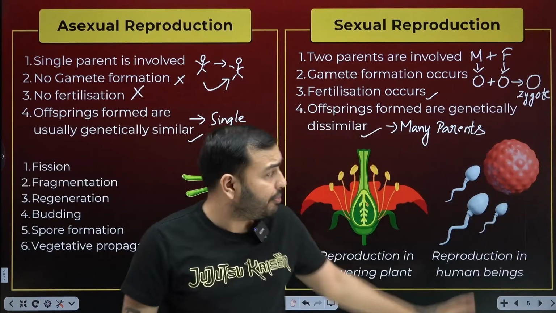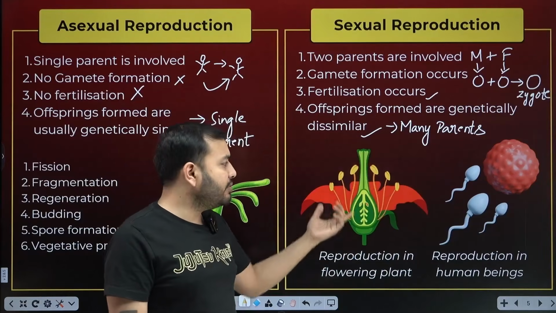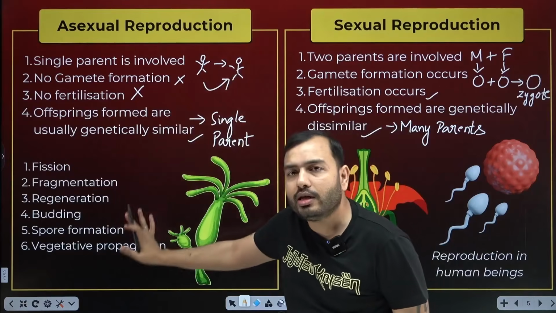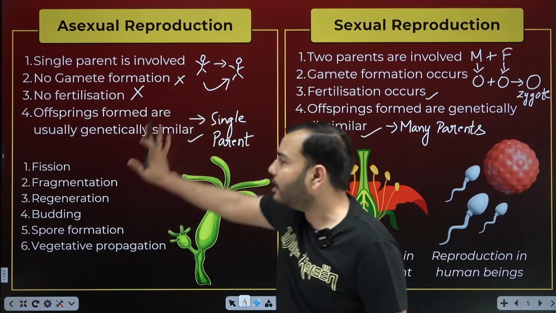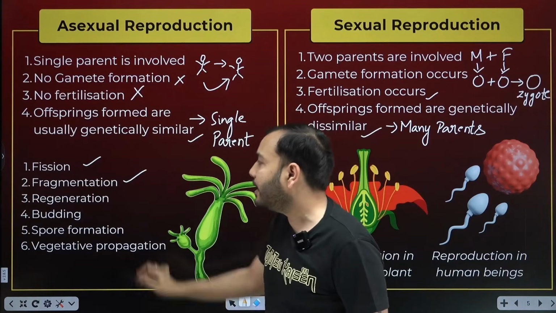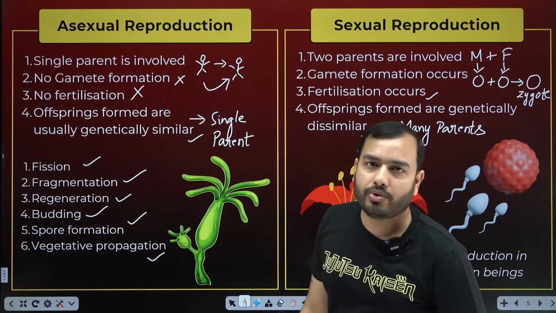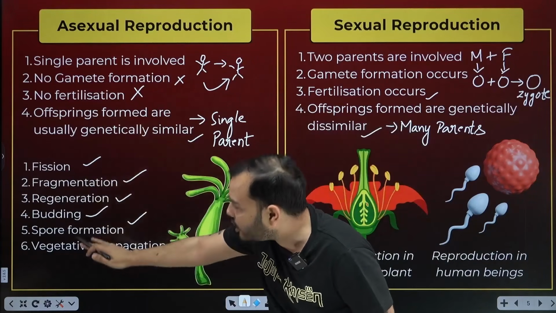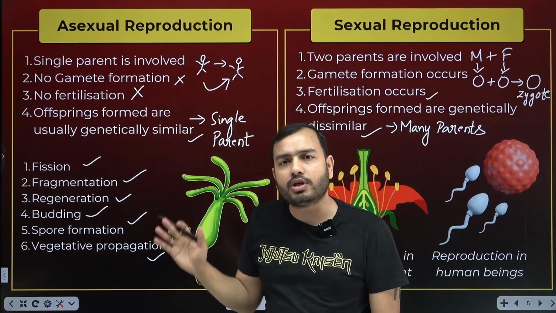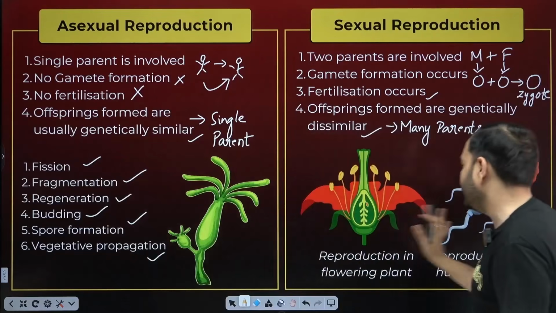Okay. Where will we study this? We have to study it in flowers, and in humans. It happens in animals too. In our syllabus, we have to study flowers and humans. This happens in many different species, and it has different methods which we have to study further: fission, fragmentation, regeneration, budding, spore formation, and vegetative propagation. So let's quickly first study these 6 methods. In asexual reproduction there will be no sexual intercourse; the child will be from a single parent. It's a very easy method. We'll cover this first.